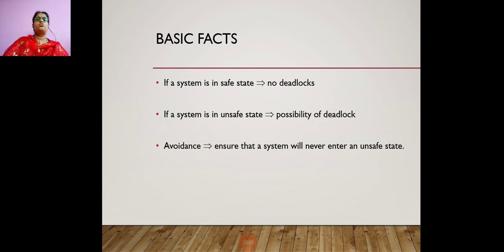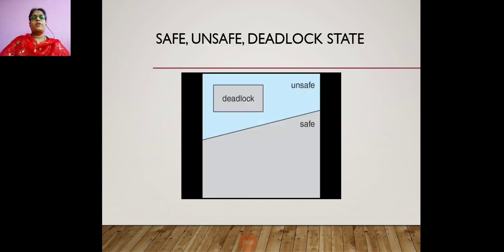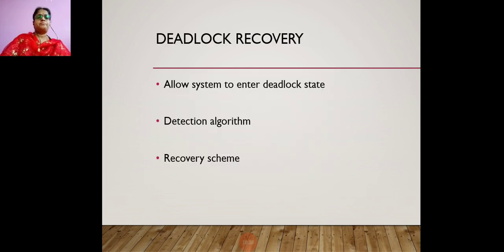If you have no deadlocks, then the system is said to be in a safe state. And if a system is in an unsafe state, there is a possibility of a deadlock situation. And how to avoid it? Ensure that the system will never enter the unsafe state. So that is the avoidance. Can you see this? Only in the unsafe state does the deadlock situation occur, and in the safe state you don't have a deadlock situation.